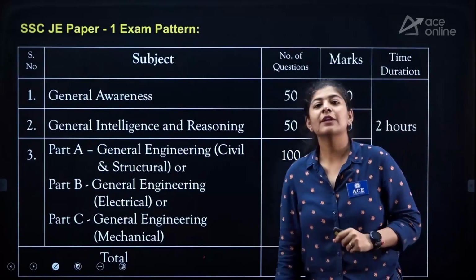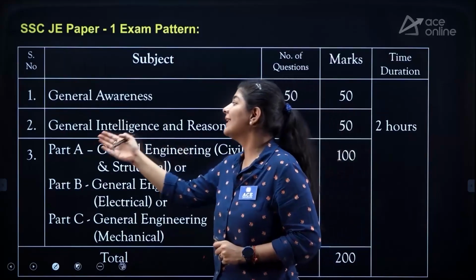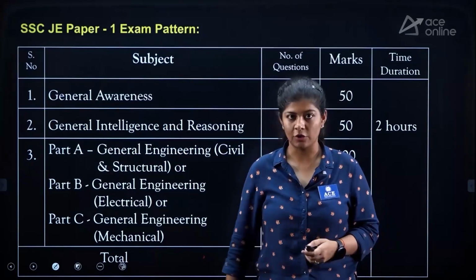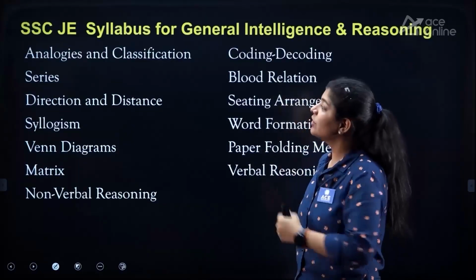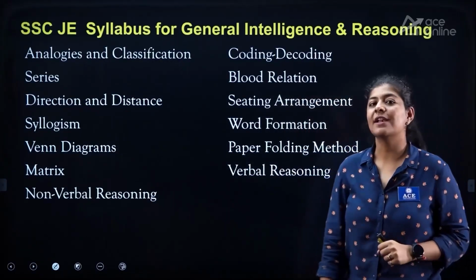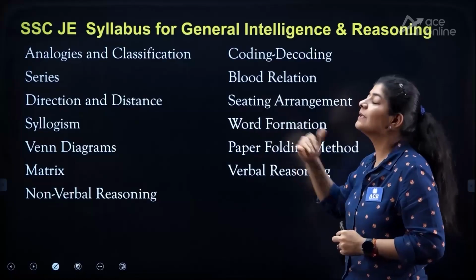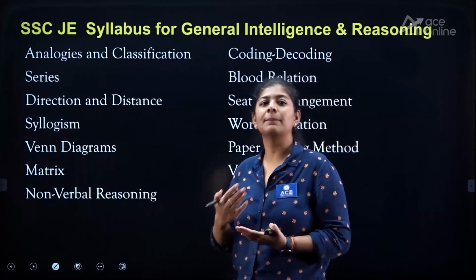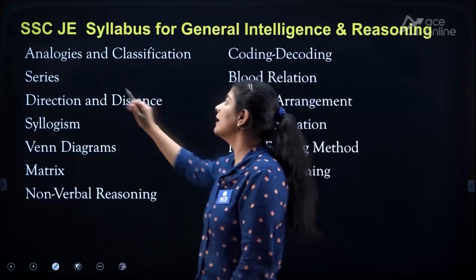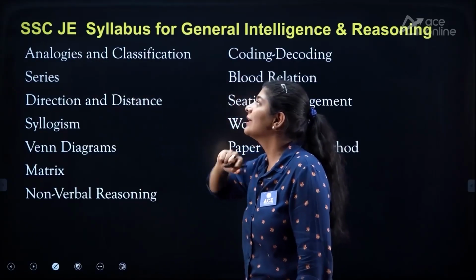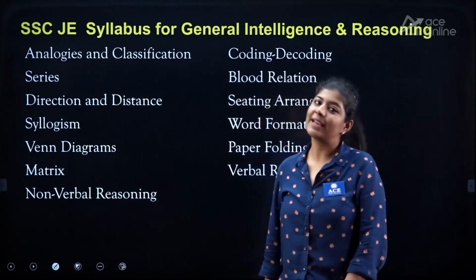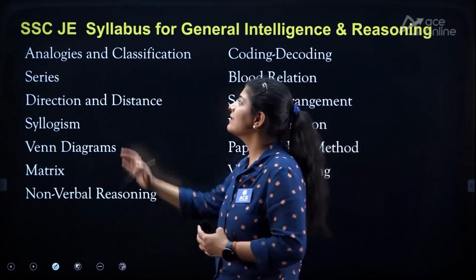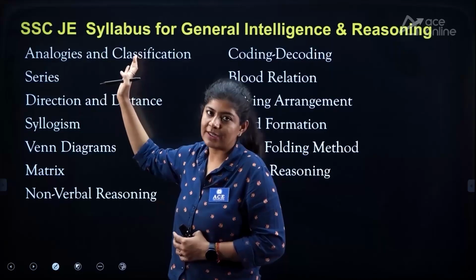Now in this particular video, we are going to discuss the syllabus of general intelligence and reasoning and the weightage of each topic. This is the syllabus mentioned in your examination, or we can say the proposal that they have given. The first topic is analogy and classification. What is analogy and what is classification? These are separate topics, but they are mentioned together like this.